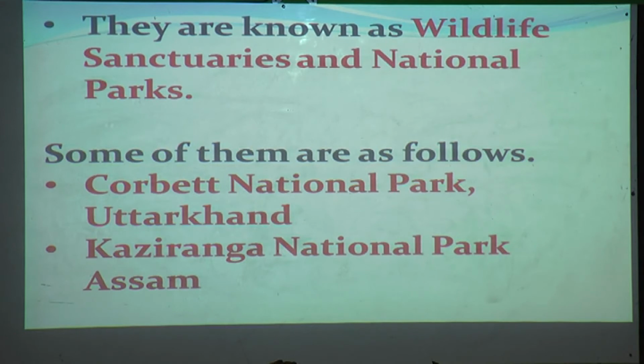Some of them are as follows. The government has declared some reserve places, some national parks and wildlife sanctuaries. Let us see. First one is Corbett National Park. It is in Uttarakhand. Second one is Kaziranga National Park. It is in Assam.